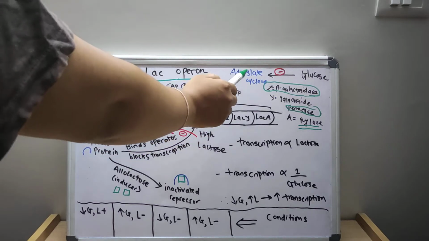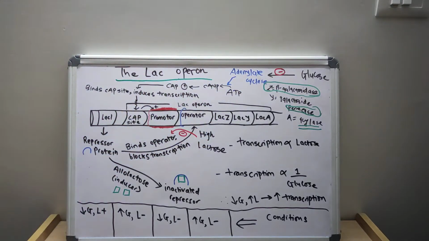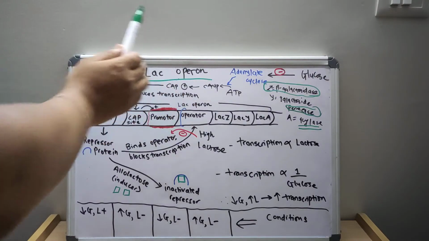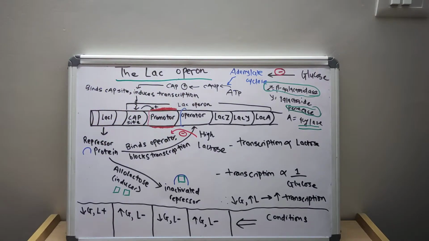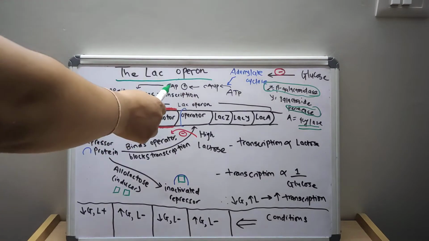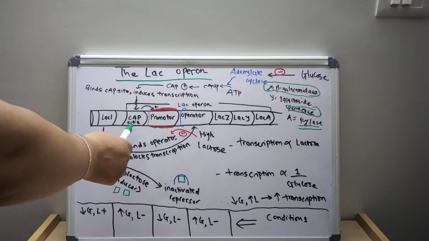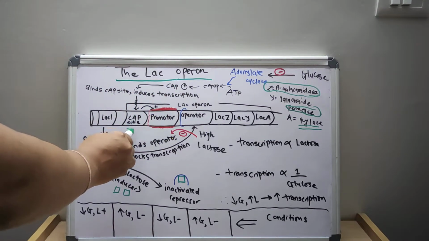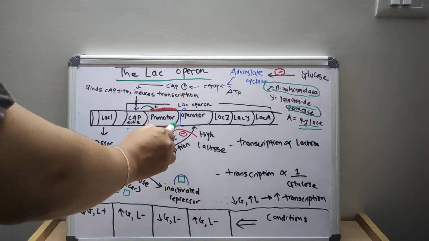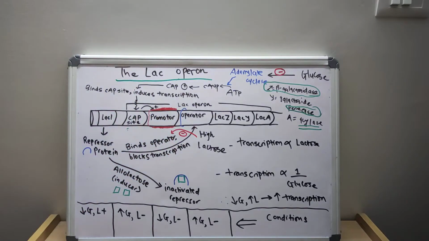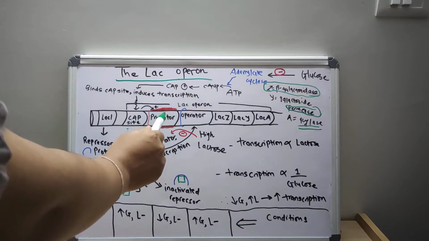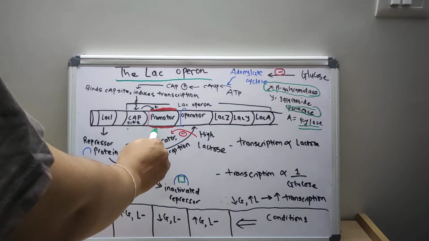ATP, by the action of adenylate cyclase, is converted to cyclic AMP, and there is the formation of the catabolite activator protein. The catabolite activator protein binds to the CAP site, which induces the transcription.